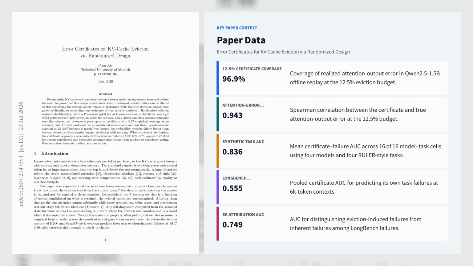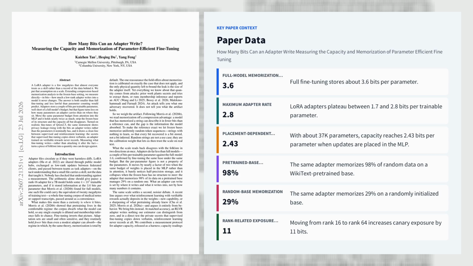Among failures, it separated cache-induced from inherent errors, with AUC 0.749 at 6K and 0.727 at 16K, outperforming confidence signals and improving recomputation scheduling. Randomization therefore makes compression damage identifiable, but it does not reveal whether the model will fail overall. Let's explore the second paper.